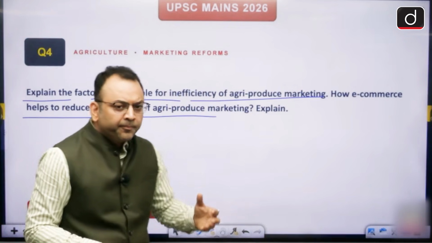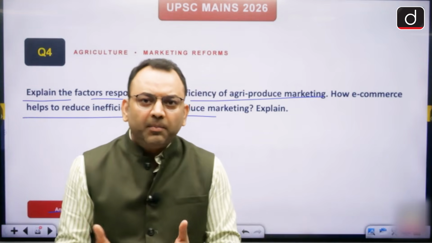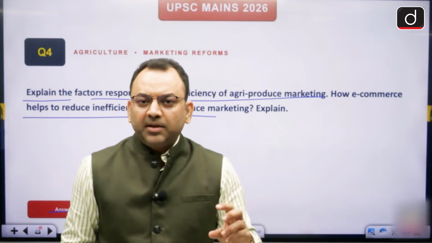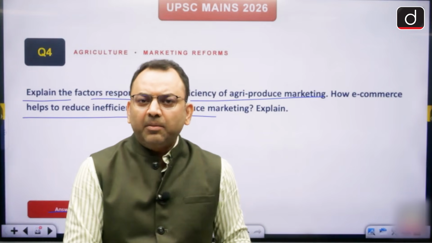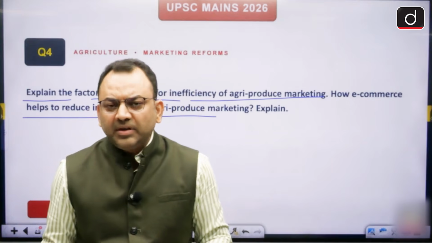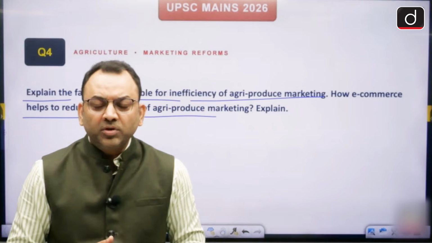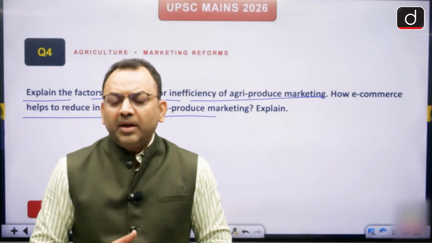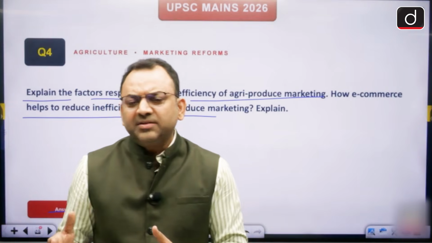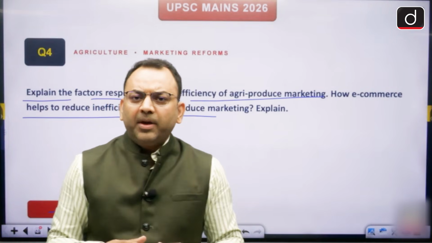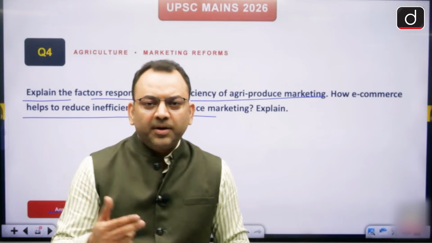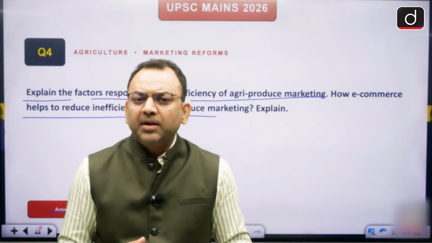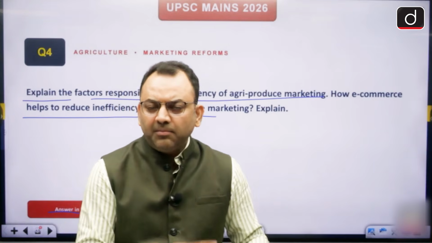E-commerce usually buys from the producers and connects to the consumers. They eliminate the middlemen. As a result, farmers get the best of the prices. Secondly, they buy from the farmers directly. So farmers need not go to the mandis in case the state government promotes contract farming. In case they don't promote it, then the e-commerce companies will buy from the mandis. But in many horticulture produce, contract farming is there. So the farmers will sell to the e-commerce companies in bulk. They get the price at the right time, at the right quality.